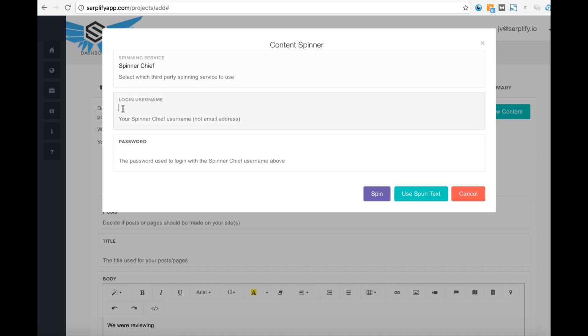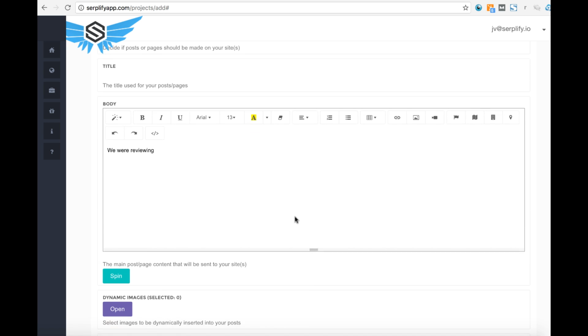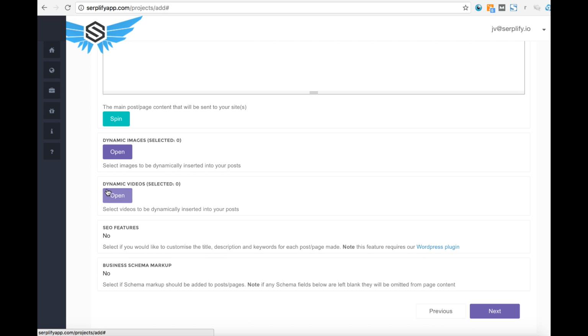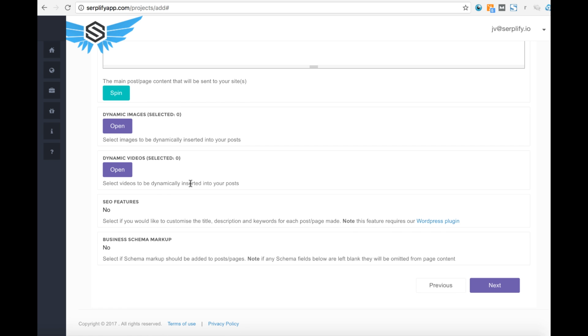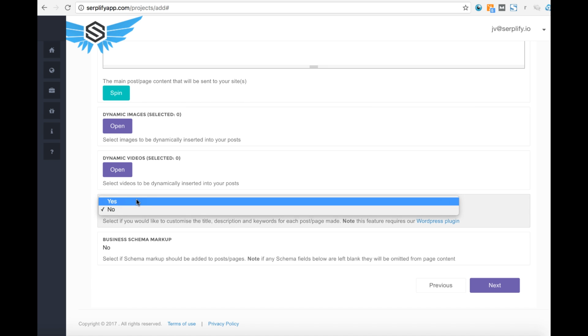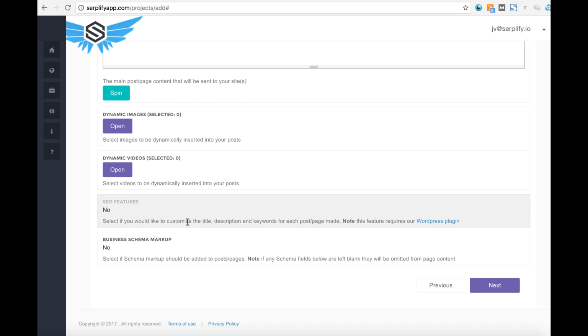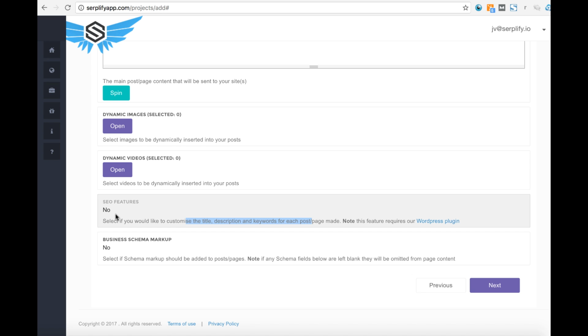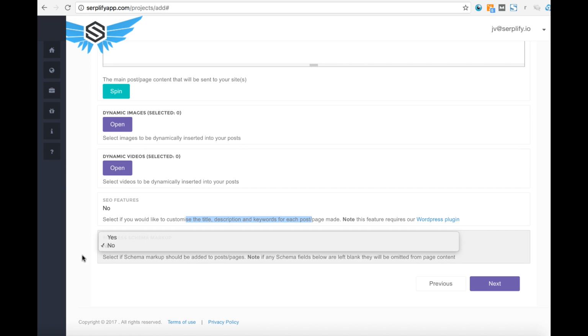And then you'll enter your login username and password to connect that into your account. Then you can choose to add dynamic SEO optimized images, which Serplify will optimize for your keywords. You can choose any videos you want. And you can also choose to overwrite the title, description, and keywords for this original WordPress site to help it rank better for your local term if you choose that. And you can add business schema markup, which is something important as well.